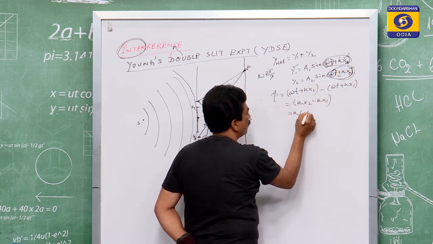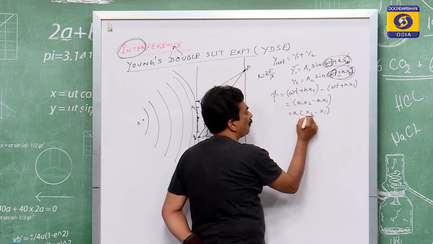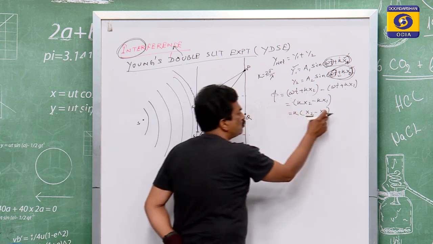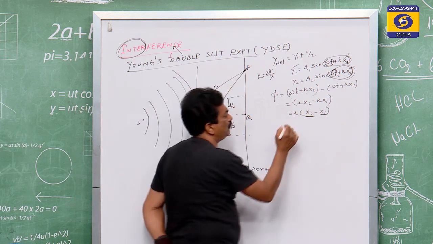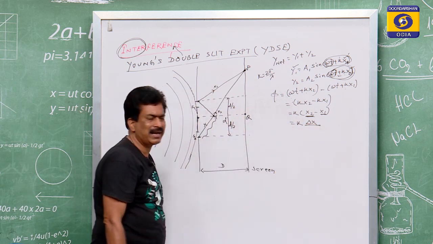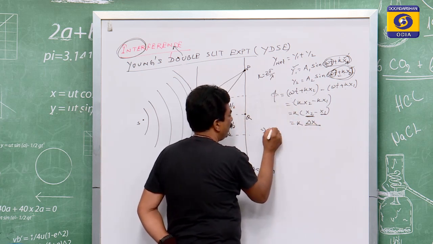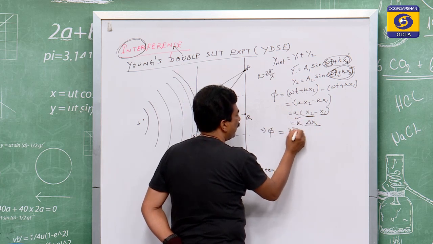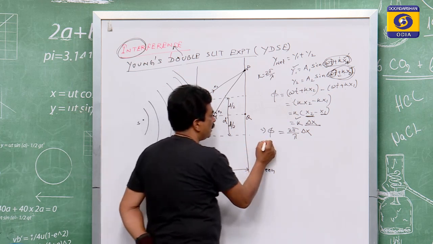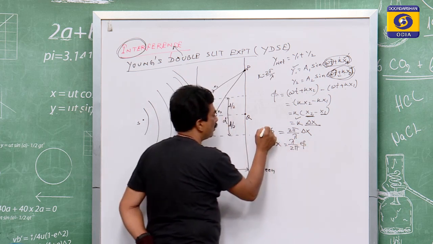If you take k as common, that is equal to k times (x2 minus x1). So x2 is the greater path covered, x1 is the lesser path covered as per the diagram. So this difference is nothing but the path difference. Let us give that path difference the symbol delta x. So path difference into k is equal to phi, meaning phi is equal to 2 pi by lambda into delta x, or you can say delta x is equal to lambda by 2 pi into phi.